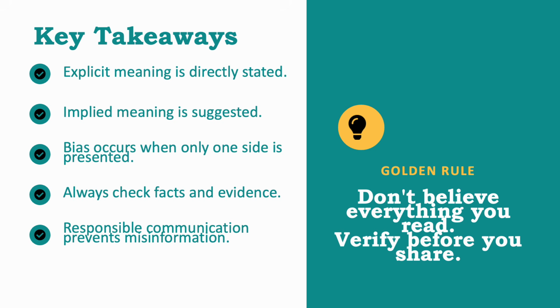Let's summarize today's lesson. Remember, explicit meaning is directly stated. Implied meaning is suggested and requires inference. Bias occurs when only one side of an issue is presented. Always check facts and evidence. And most importantly, responsible communication helps prevent misinformation. Our golden rule is simple: don't believe everything you read, verify before you share.